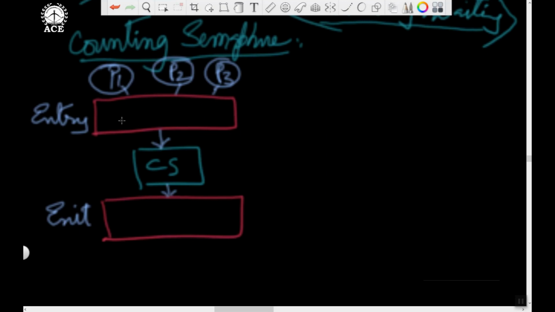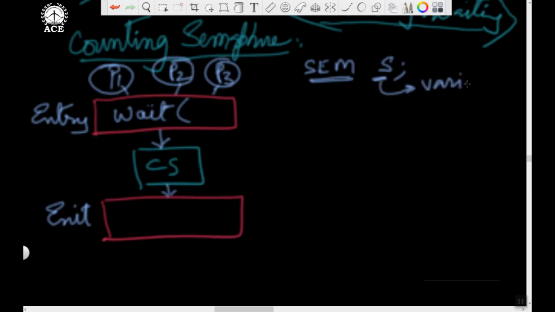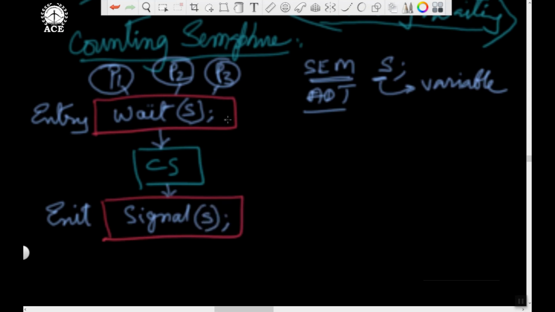Any process desiring to enter critical section will perform wait operation on some semaphore. I may define a semaphore variable something like this, semaphore S. This is a data type, this is a variable, and this is the abstract data type which we are going to define. So here the process will perform wait operation, and coming out from the critical section it will perform signal operation. We need to learn what is going to happen when a process performs wait operation, and what is going to happen when a process performs signal operation.